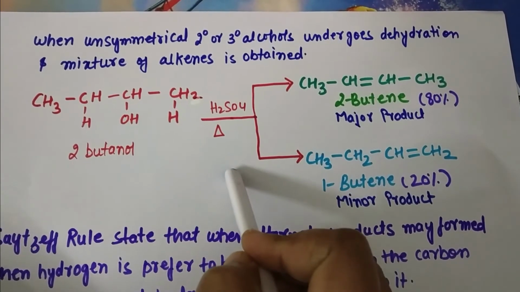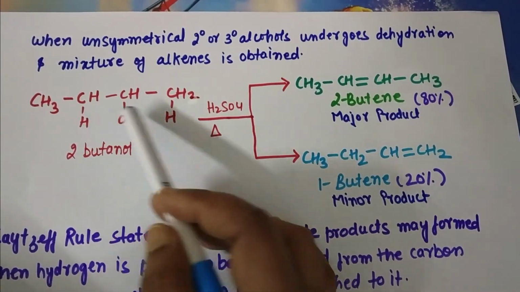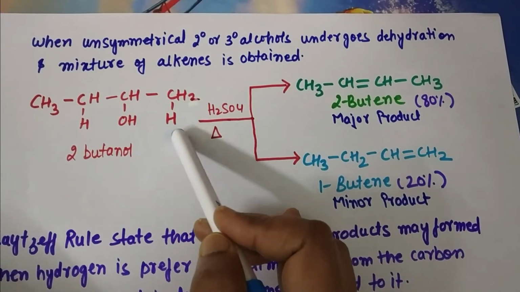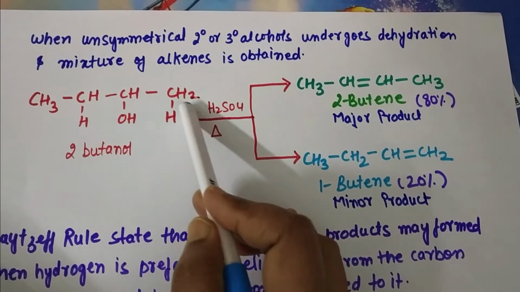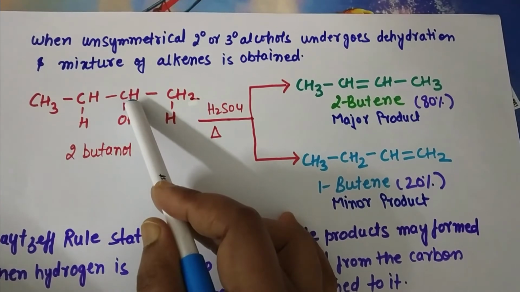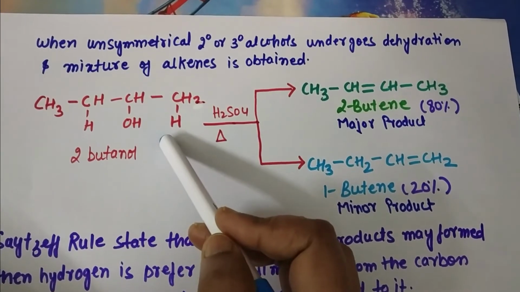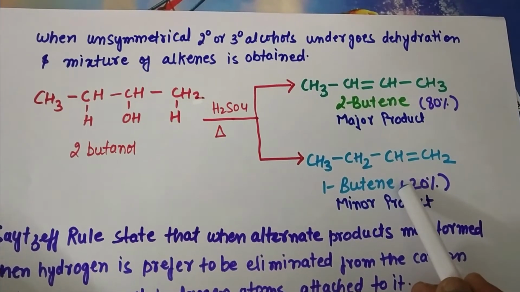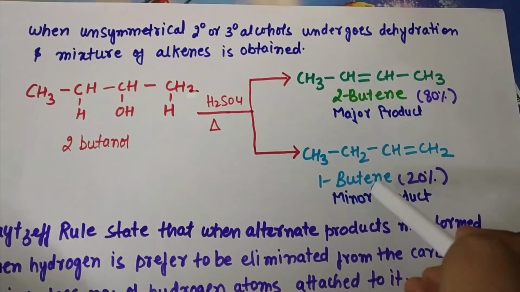The other possibility is there because of the presence of hydrogen atoms on both the neighboring carbons. There is another possibility that the elimination of hydrogen will take place from this carbon. Again, the hydrogen from this first carbon and the hydroxy from the second carbon will form a water molecule, and an elimination of a water molecule will occur and 1-butene will be obtained as a product. So here you can see 2-butene and 1-butene.